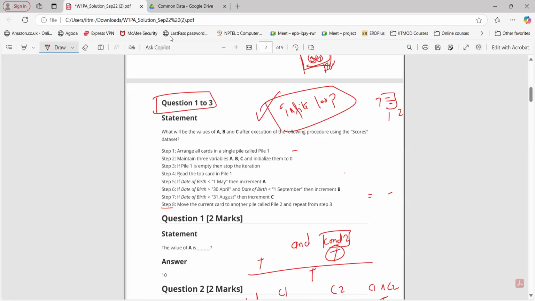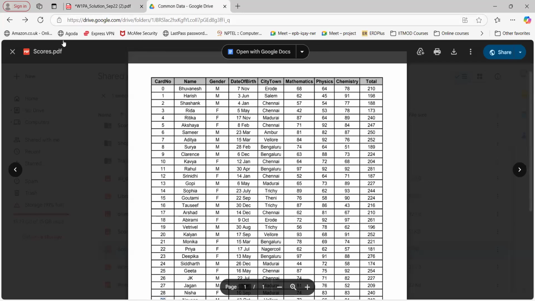Where can we find this PDF? This one, the common data set. Just check your left-hand side, the course introduction section. The common data set is there.